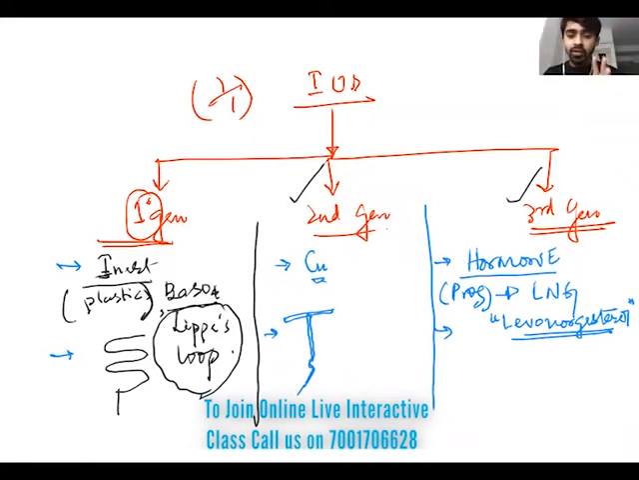Suppose if you go 30 years back, the first IUD which was developed was made up of plastic. Then we developed some device of IUD which is made up of copper. And third, we have developed some device which is made up of hormone, that is levonorgestrel. Clear everyone? Yes, sir. Okay.